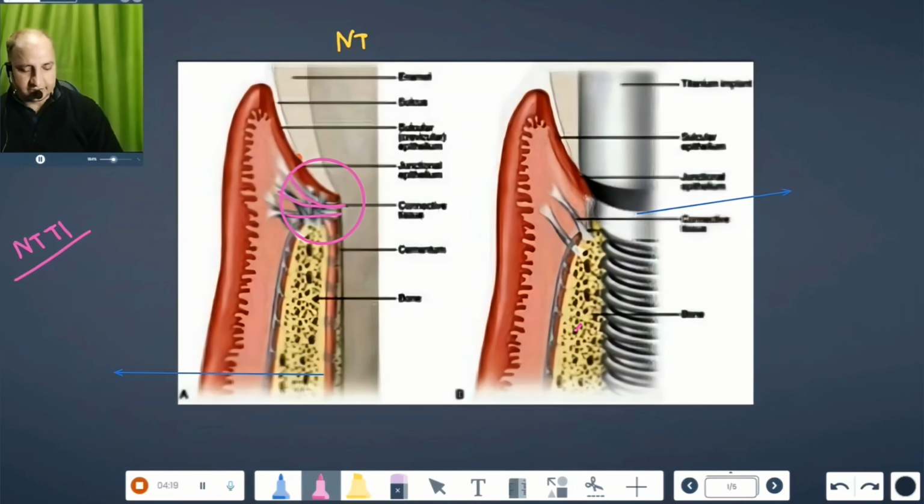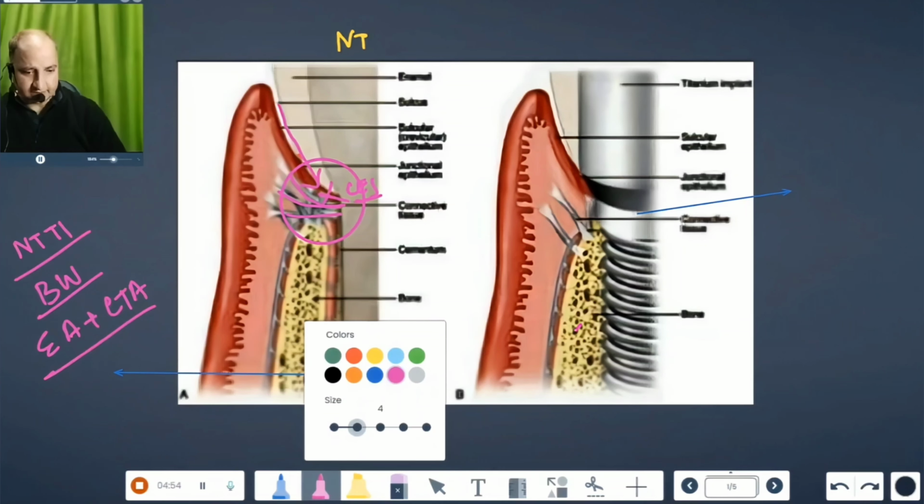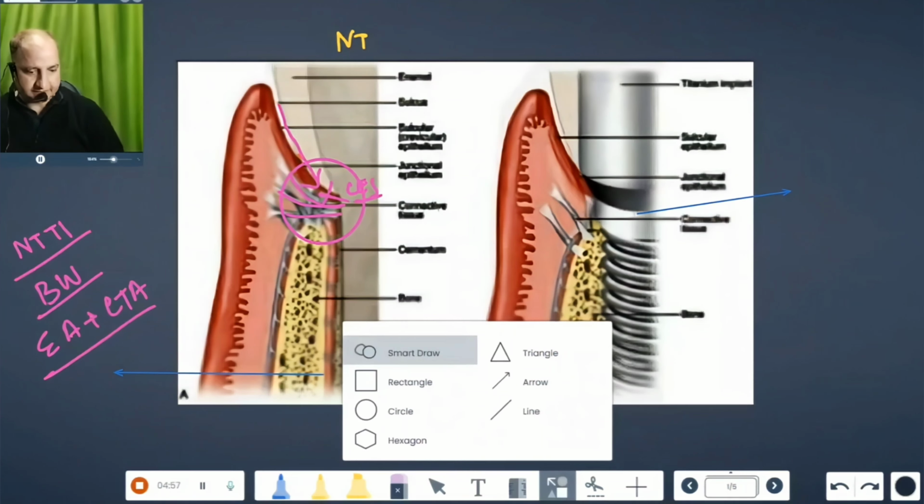perpendicularly to the cementum near the cemento-enamel junction, and is known as the biologic width, and it consists of epithelial attachment plus connective tissue attachment. And the perpendicular arrangement of the collagen fibers within the connective tissue attachment prevents the apical ingress of the bacteria from the gingival sulcus.